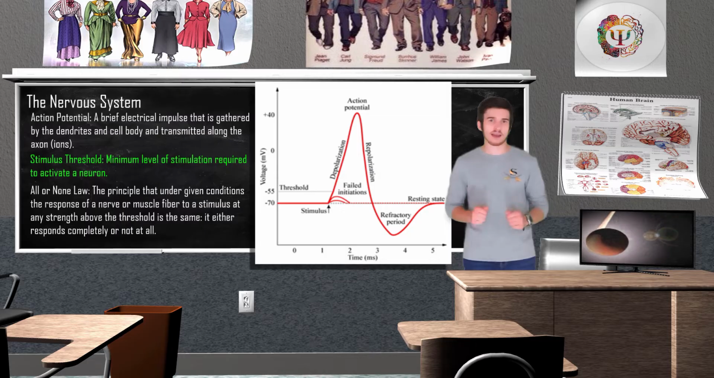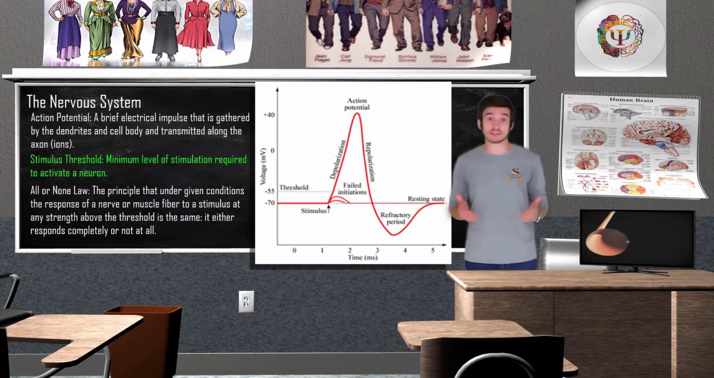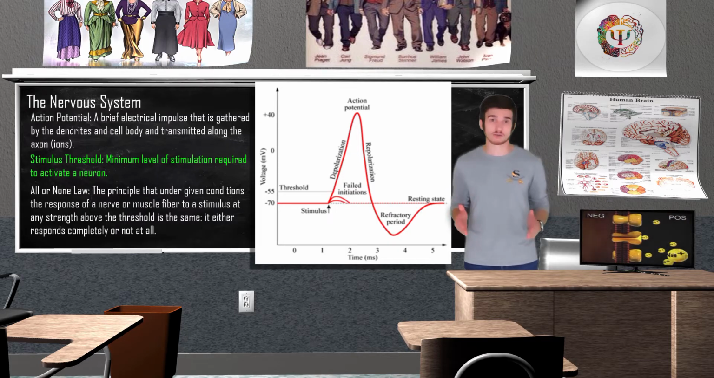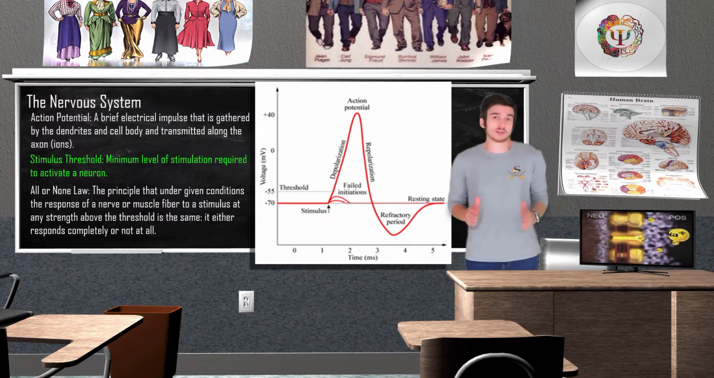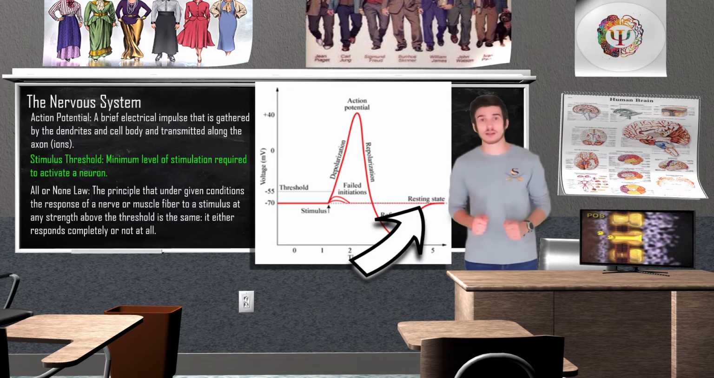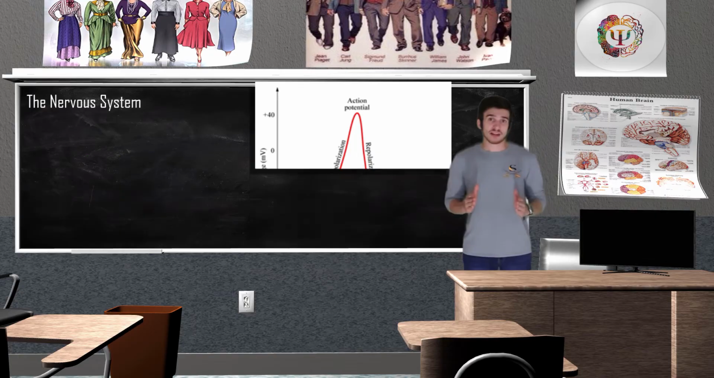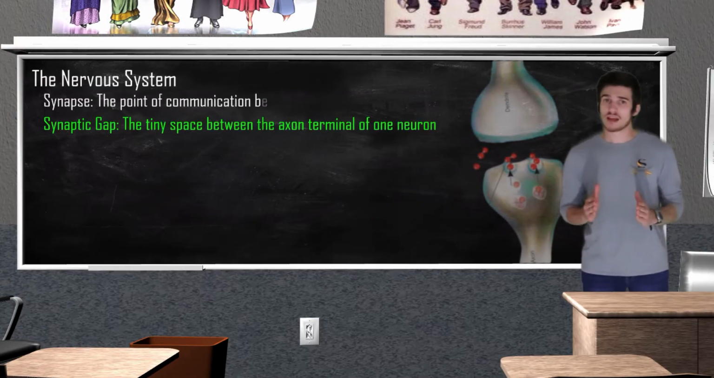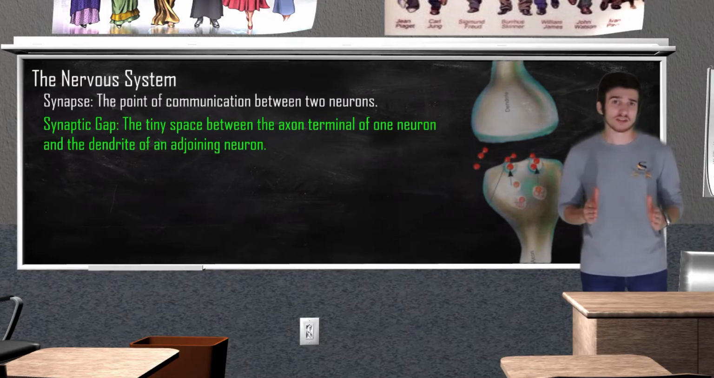After a neuron has had an action potential, it goes into a brief refractory period where it is basically recharging. During this time, the neuron cannot have another action potential. After the refractory period, the neuron returns to its resting state. The resting potential is just going to be when a neuron is ready to fire off another action potential if it receives enough stimulation. The axons of the presynaptic neuron and the dendrites of the postsynaptic neuron never actually touch.